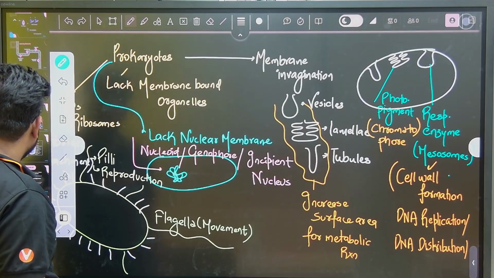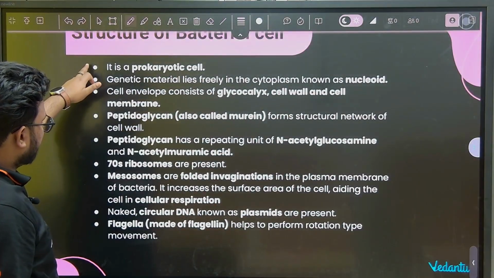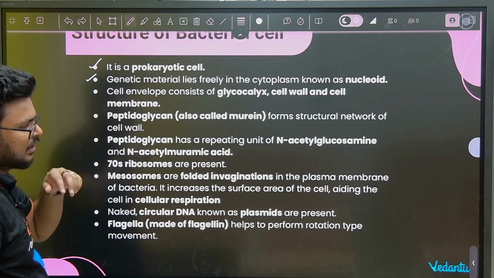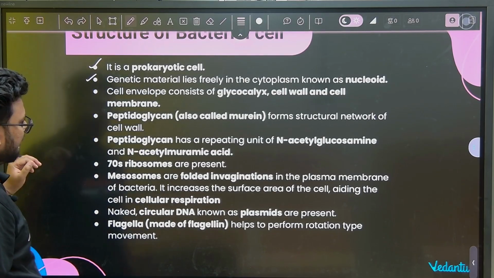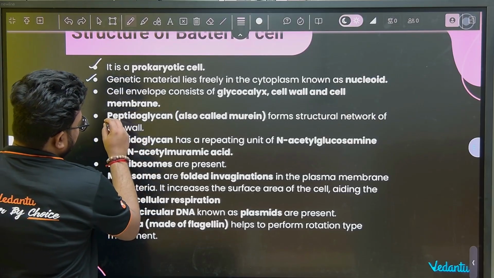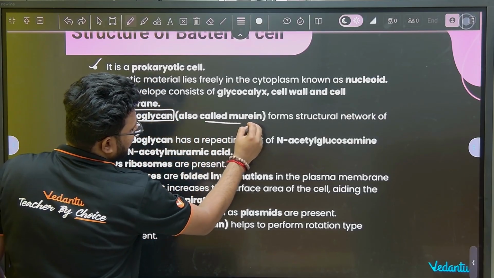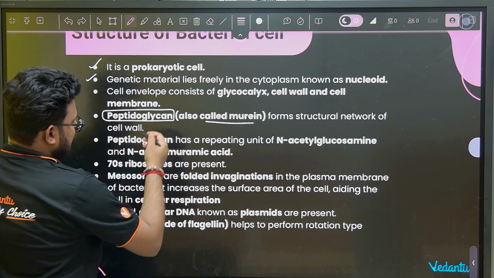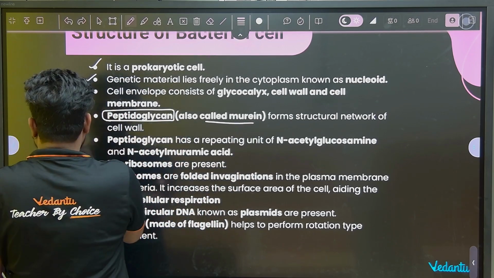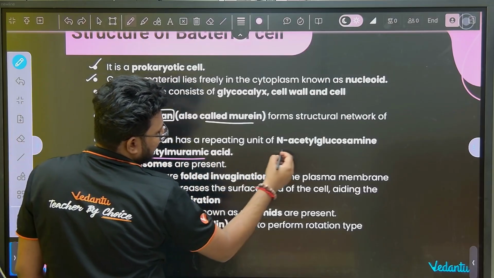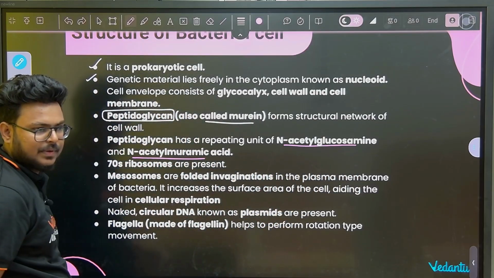So prokaryotic cell, genetic material is called what? Our nucleoid. Cell wall point I missed. Cell wall is made up of peptidoglycan, I mentioned in the table, it is also called what? Murein. And this peptidoglycan is made up of what? N-acetyl glucosamine and muramic acid.